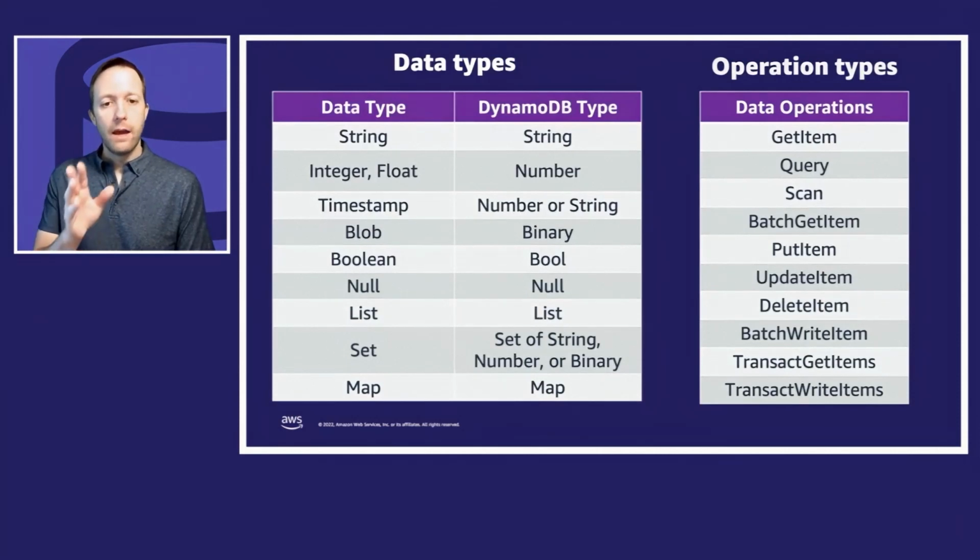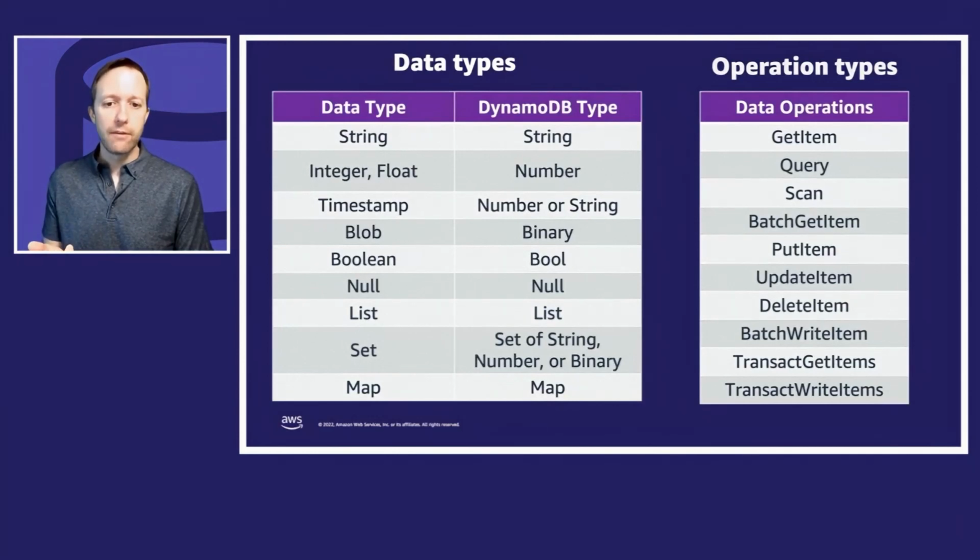Okay. On the left, we see the different data types. The center column is the DynamoDB types, and the left is maybe how you'd think about it as types. So a string is a string. An integer or a float in DynamoDB is just a number. A timestamp, people will do both. You can do a number as milliseconds since epoch or seconds since epoch, or you can do a string.